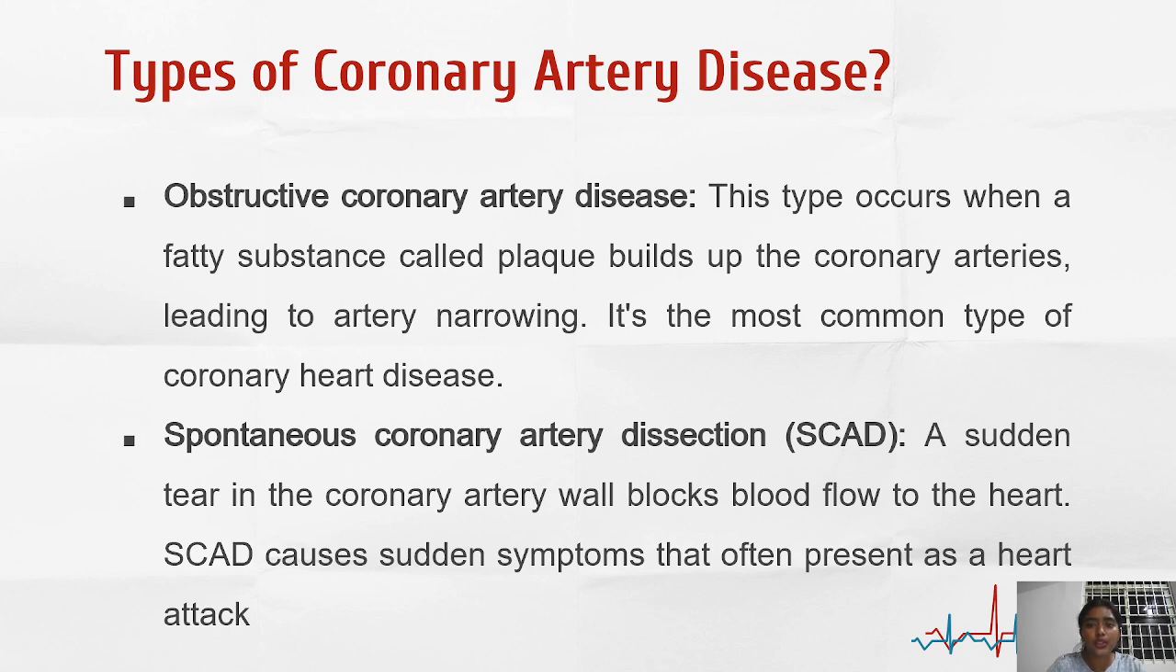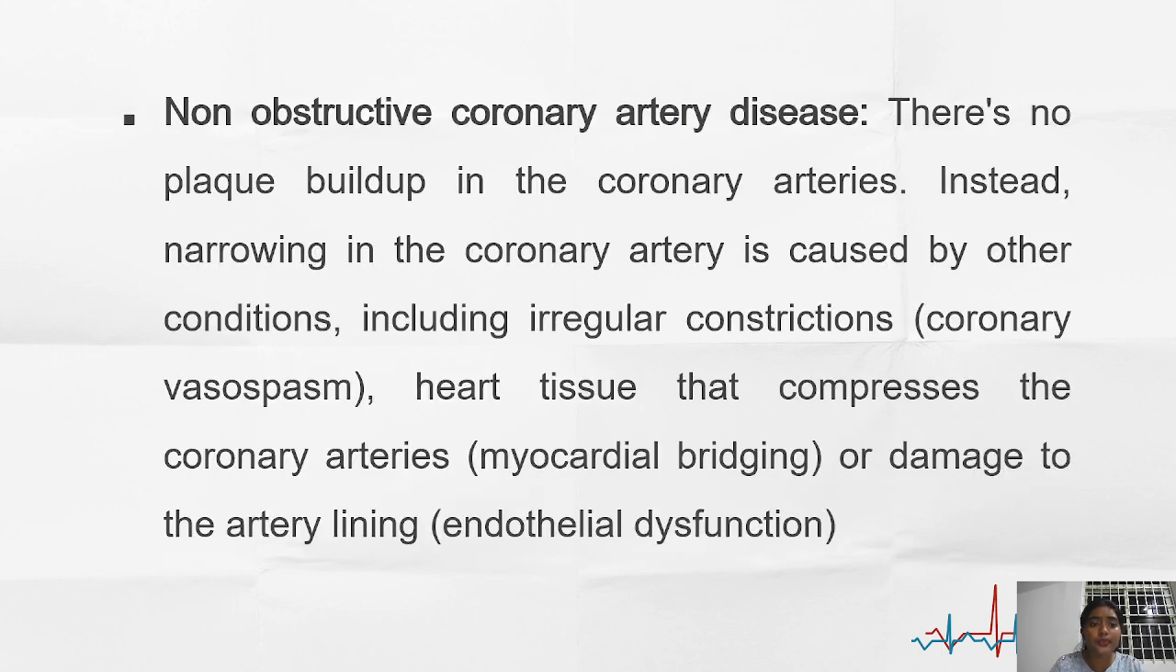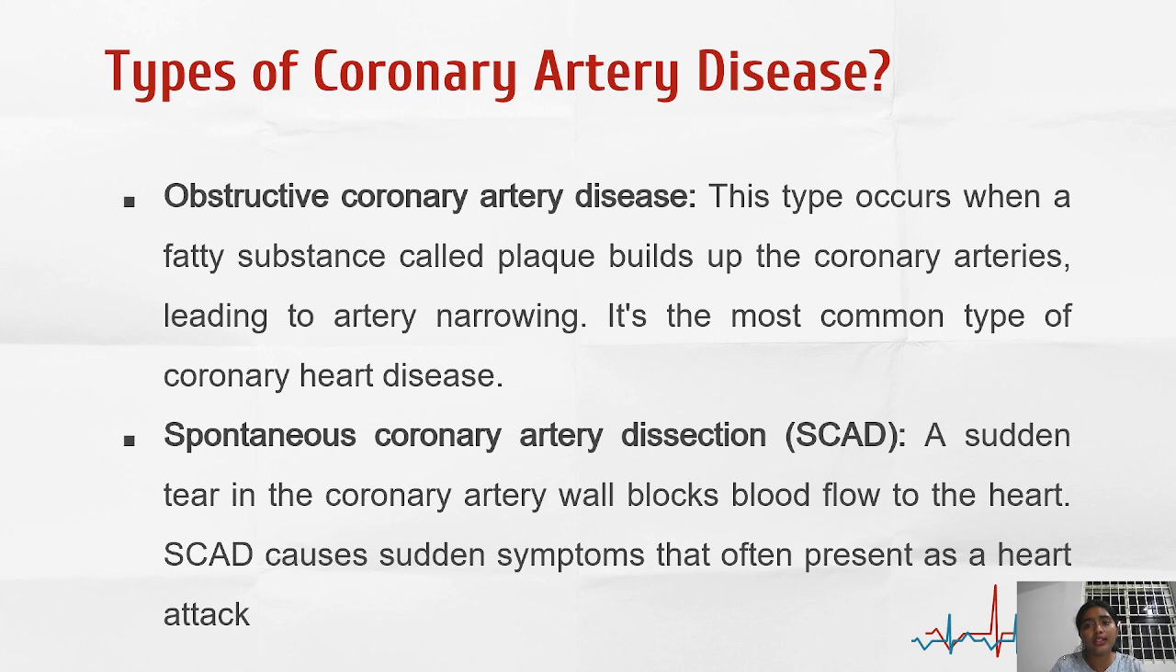The types of coronary artery disease are obstructive coronary artery disease, spontaneous coronary artery dissection, and non-obstructive coronary artery disease. Let's know about obstructive coronary artery disease. This type occurs when a fatty substance called plaque builds up in the coronary arteries, leading to artery narrowing. It is the most common type of coronary heart disease. Spontaneous coronary artery dissection (SCAD). A sudden tear in the coronary artery wall blocks the blood flow to the heart.